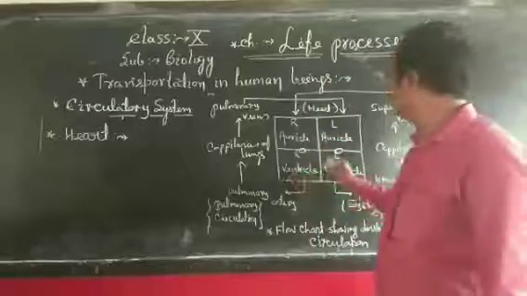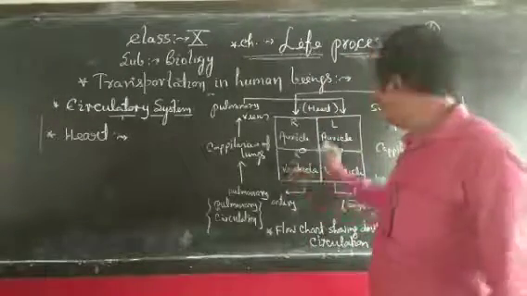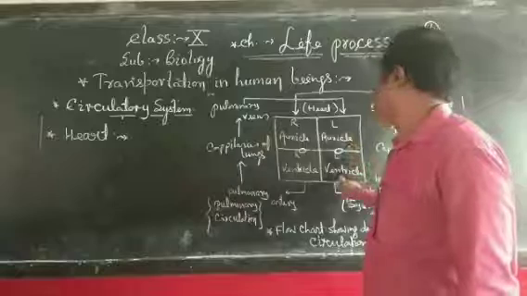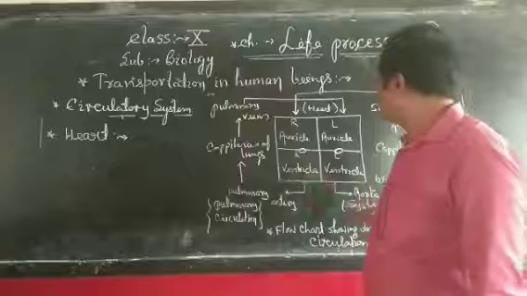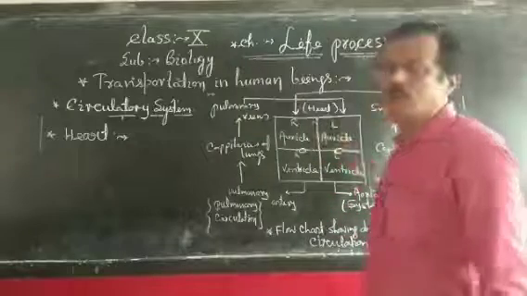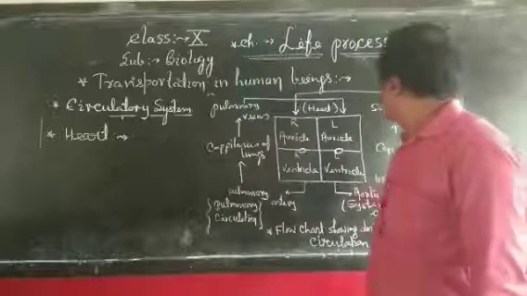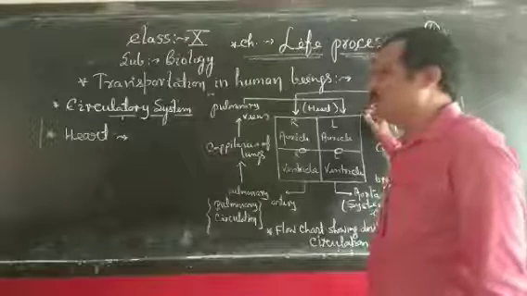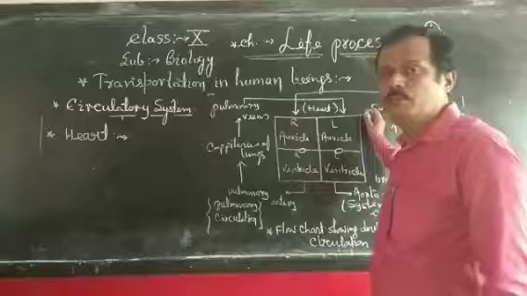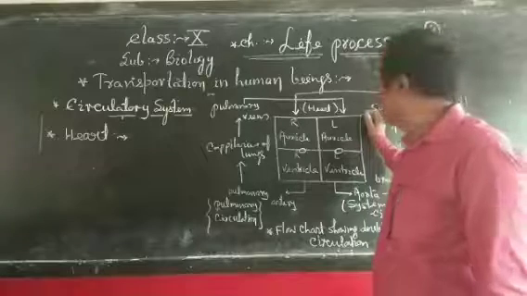It means 4 chambers, 2 on the left and 2 on the right side. On the left side, left auricle and left ventricle. On the right side, right auricle and right ventricle. So this 4-chambered heart also gives a facility in higher class animals that there is no mixing of impure and pure blood.